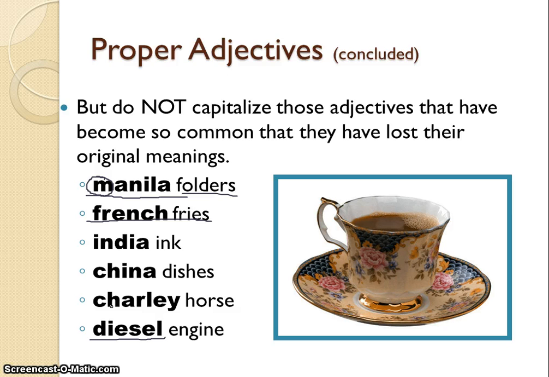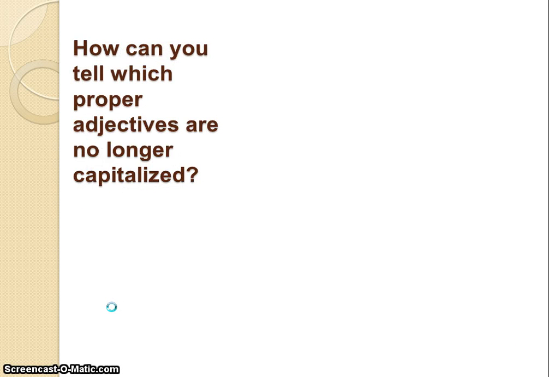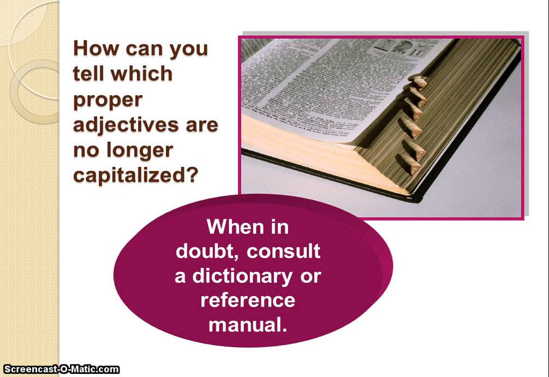Now, if you're not sure about whether to do this or not, consult your dictionary or your reference manual to find out. And keep in mind that these things change periodically. The dictionary, as you learned in Chapter 1, updates all the time. So in 5 years or 10 years, there may be more added to this list. Okay, how can you tell which proper adjectives are no longer capitalized? There you go.